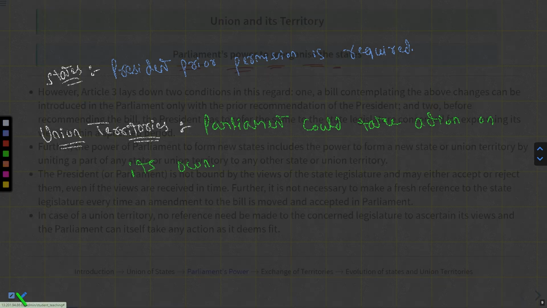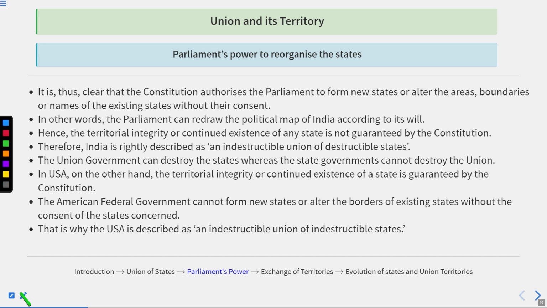Now we will continue from here. The Parliament has nothing to do with the President and the state legislature whenever it is a matter of Union Territory. So it is thus clear that the Constitution authorizes the Parliament to form new states or alter the areas, boundaries, or name of the existing states without their consent. As we had seen, the President's prior recommendation is necessary, and before giving this recommendation, the President may refer the matter to the state legislature.